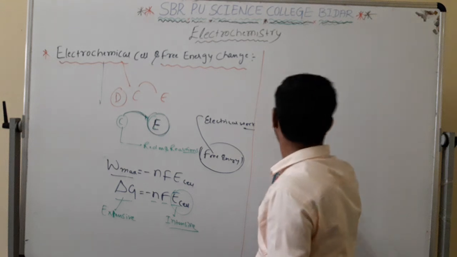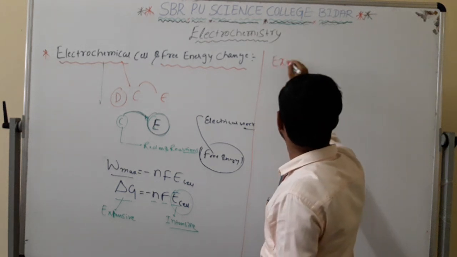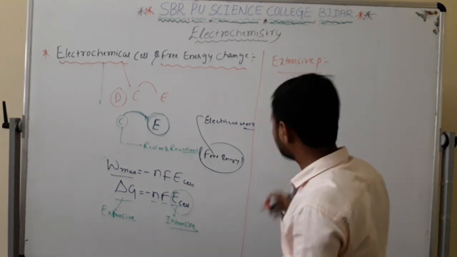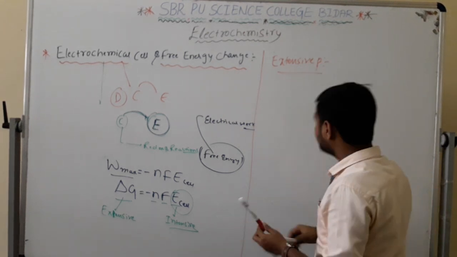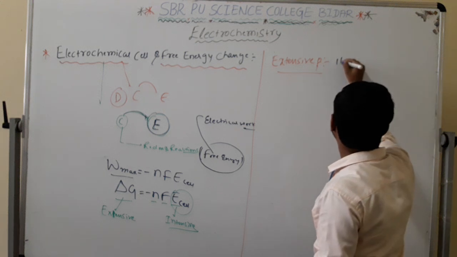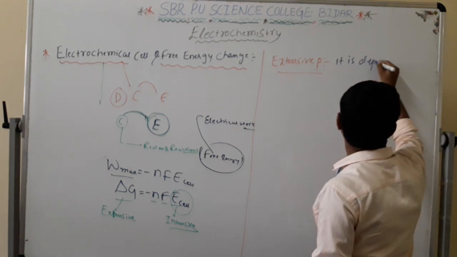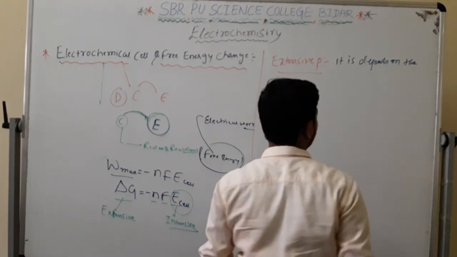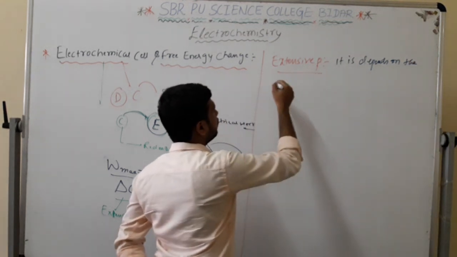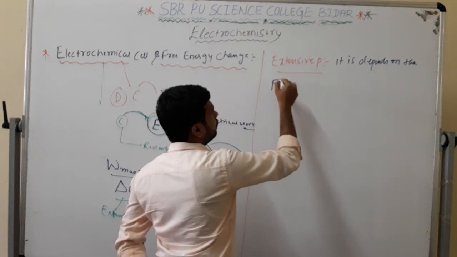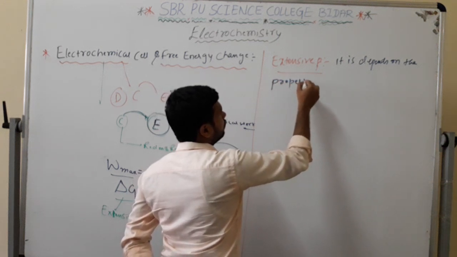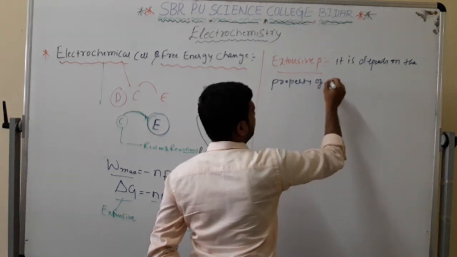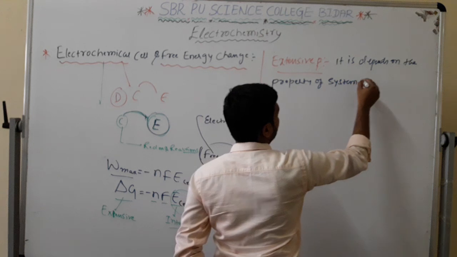An extensive property is one which depends on the property of the system.